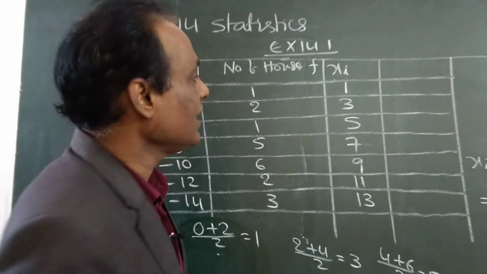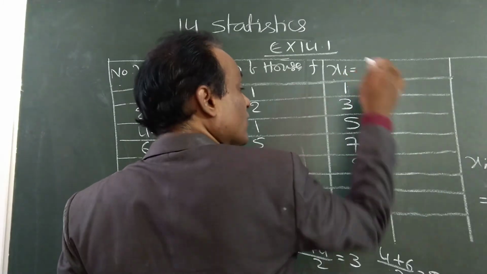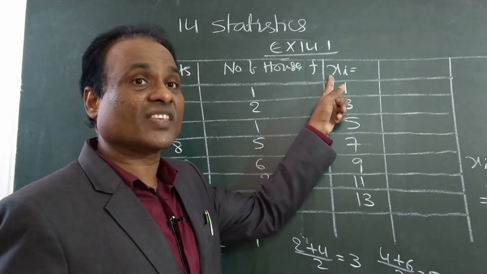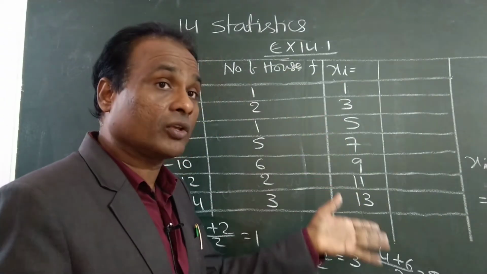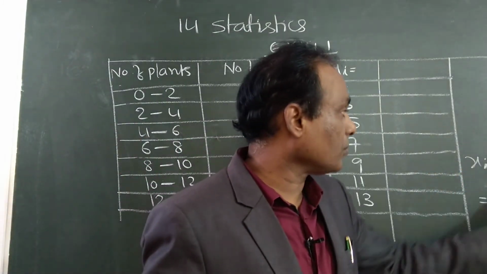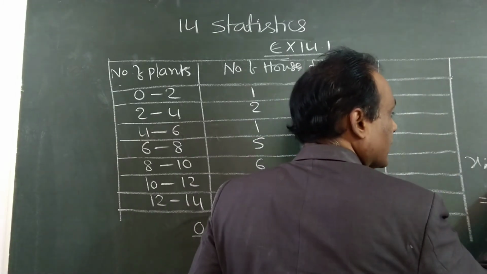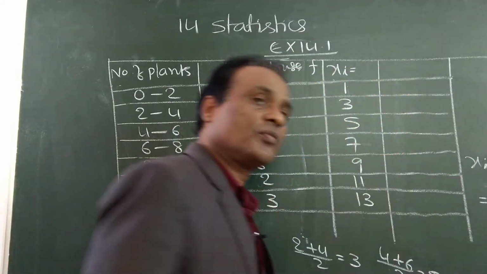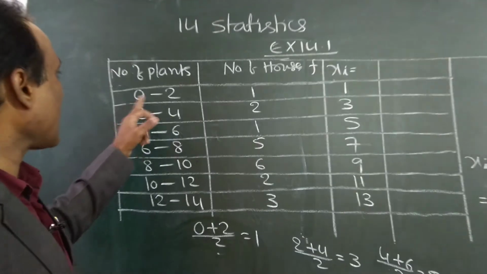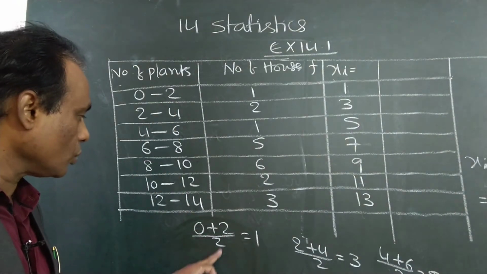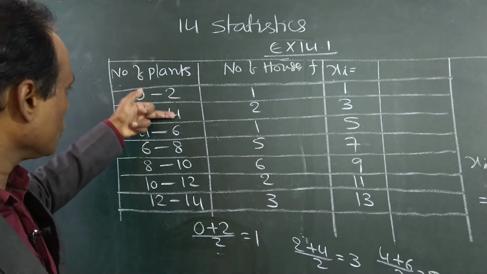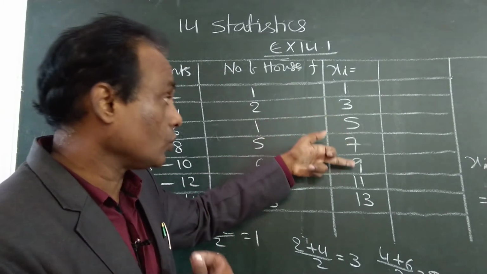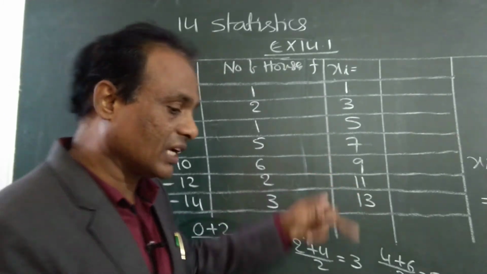Like that, we have to find the xi, the class marks, the mid values. Otherwise you will get confused about how you got these numbers. So xi means class mark, that is the mid value of the class. How to get the mid value? Lower limit plus upper limit by 2. You studied this concept in the 9th class. That means add these two and divide by 2. 0 plus 2 by 2 is 1. The difference is 2, so if it is 1, this will be 3. 3 plus 2 is 5, 5 plus 2 is 7, 7 plus 2 is 9, 9 plus 2 is 11, 11 plus 2 is 13, like that.